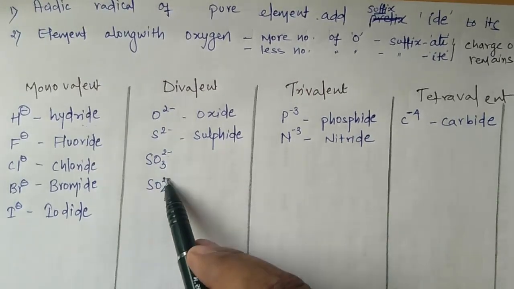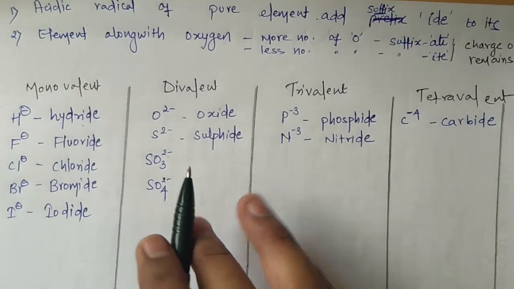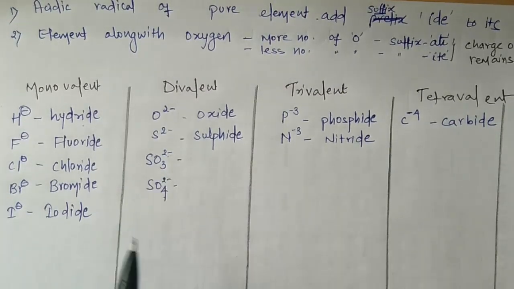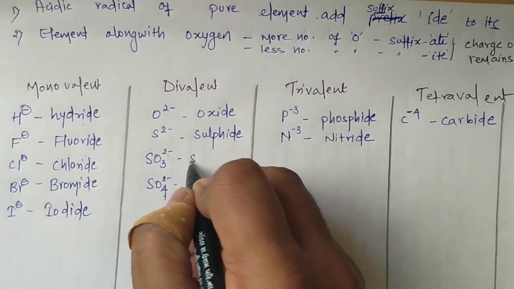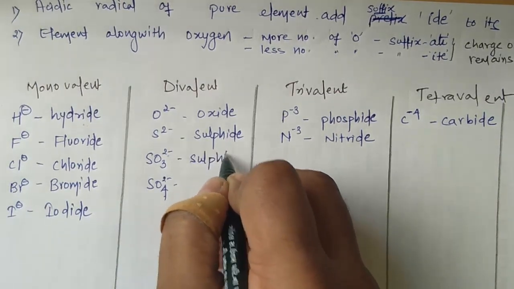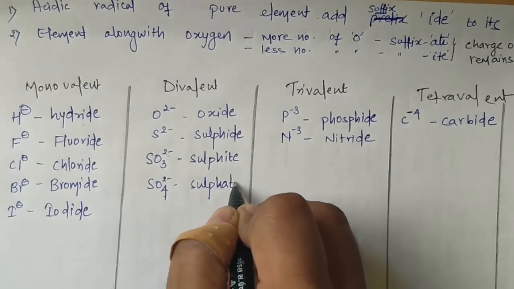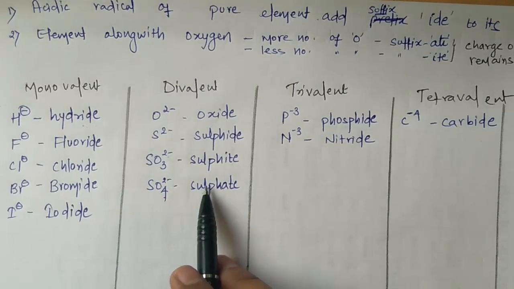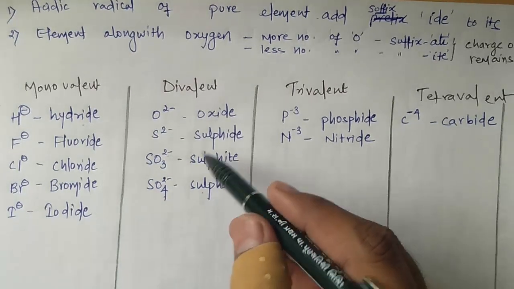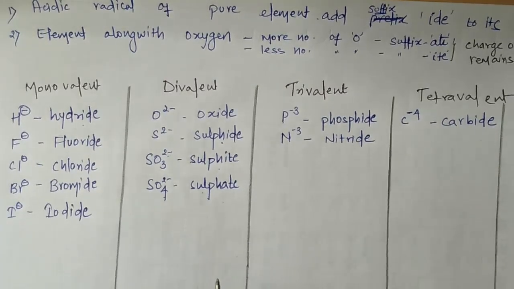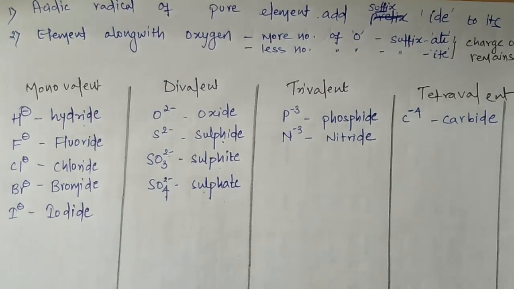If you see, the charge on both is the same, 2 minus and 2 minus, but one has more oxygen atoms, one has fewer. So this I will term sulfite, and this I will term sulfate. So we can easily differentiate sulfide, sulfite and sulfate. Is that clear? Now we will move to the next one.